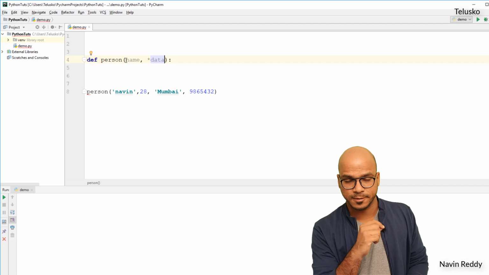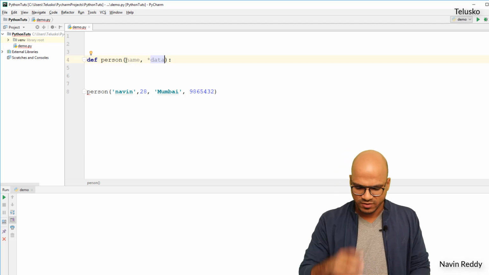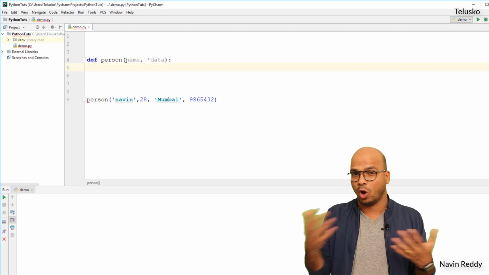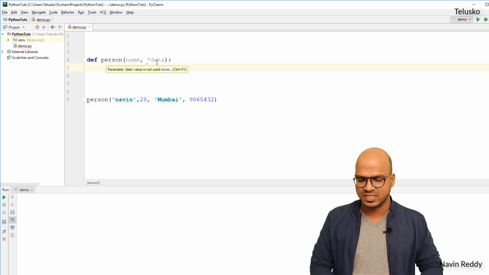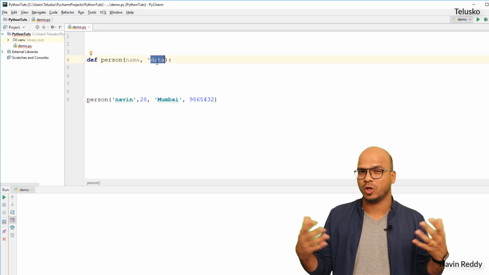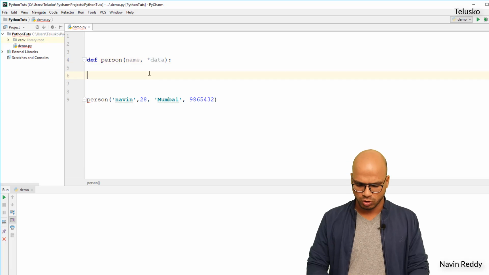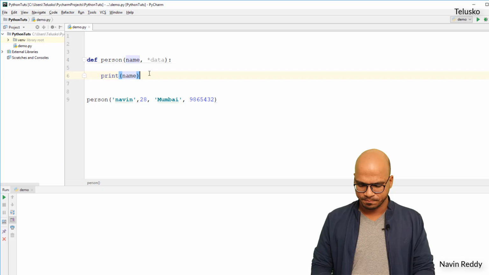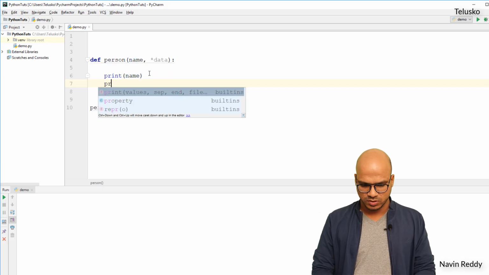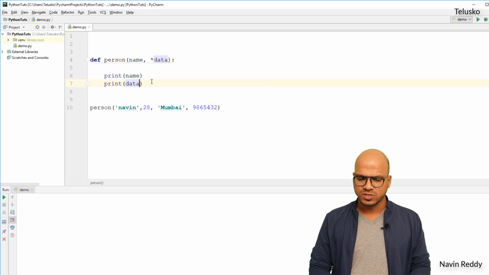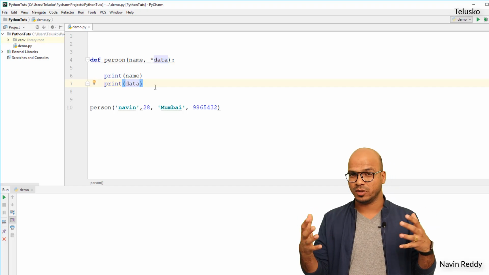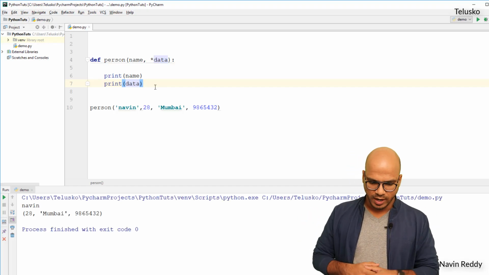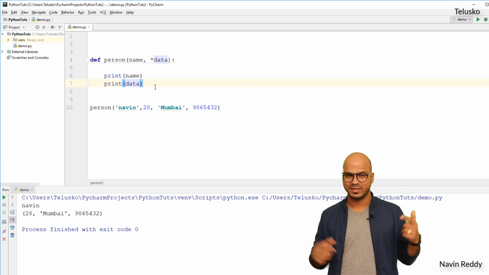But there's one problem here. The problem is, even if we try to work with that data, let's say I want to print all the data here. Now anyway, this data is a tuple, right? So if you want to print all data, you will be using a for loop. Before that, I will just print the name first. I will print a name here, and then I also want to print the data. So I will say print data. Now, of course, this data will be printed in tuple format. So I will run this code, and you can see we got name and we got data as well.